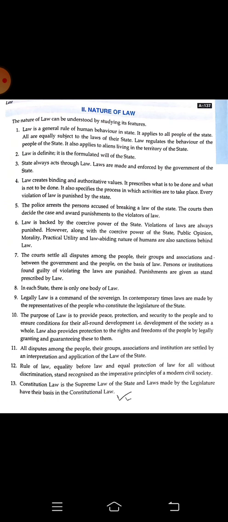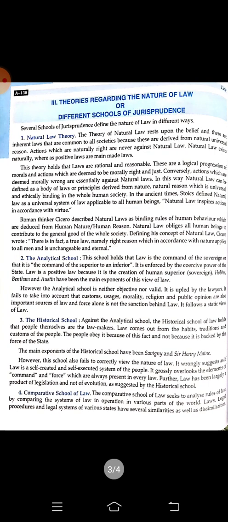So this will go against the constitutional law. In each state there is only one body of law. Each country is having only one lawmaking body, and we are having the parliament in India. The courts settle all disputes among the people, their groups and associations, and between the government and the people on the basis of the law. Whatever is written in the constitution, according to the constitutional law, every decision is given by the court.